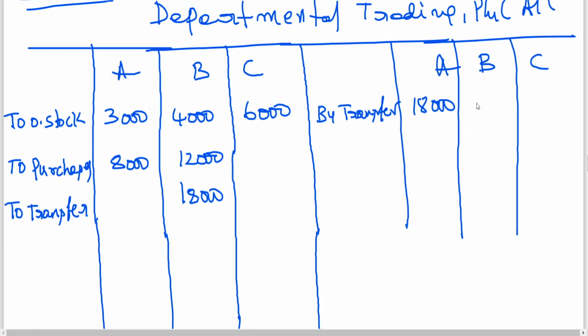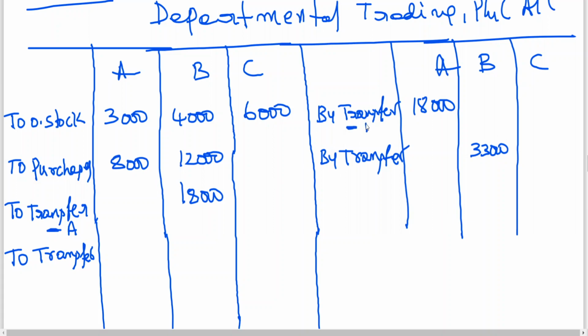It is 33,000. This is purchase from whom? C. Transfer by A, transfer to B, transfer to C, transfer by B, 33,000 in the C column.